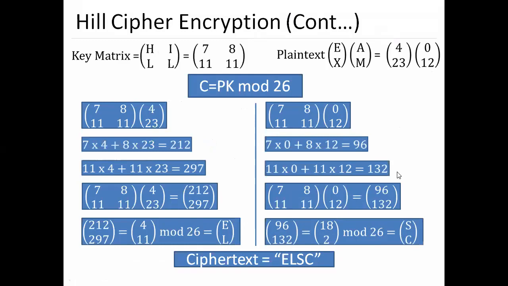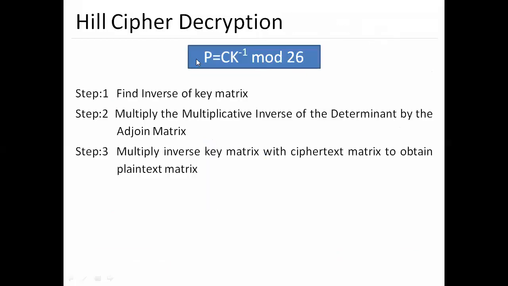Okay, so here is how we convert plain text to the ciphertext. Now for decryption, we again will have to go for the inverse of it. To find the decryption we'll have to go for the inverse of a matrix, that is multiply the multiplicative inverse of the determinant by the adjoint matrix, and multiply the inverse key matrix with the ciphertext matrix to obtain the plain text.